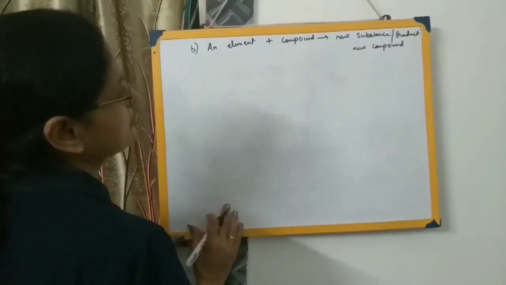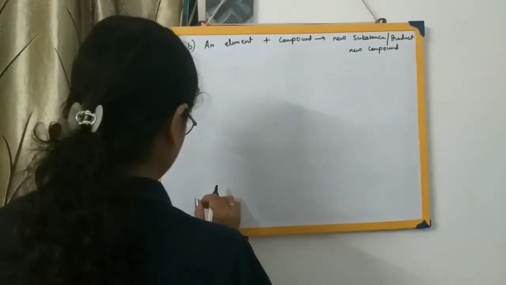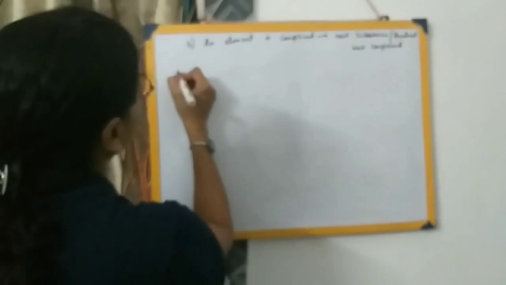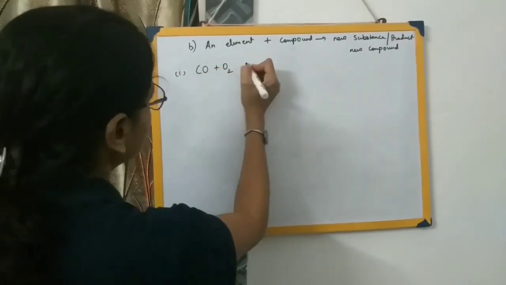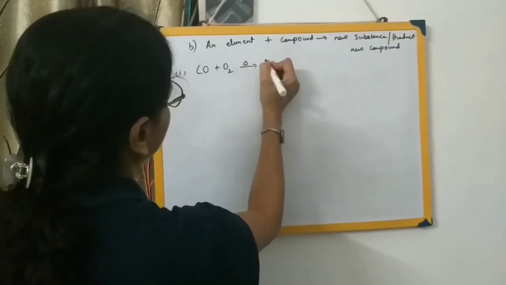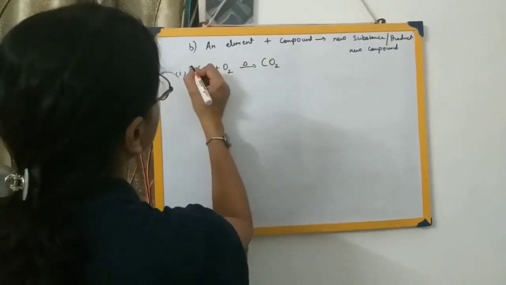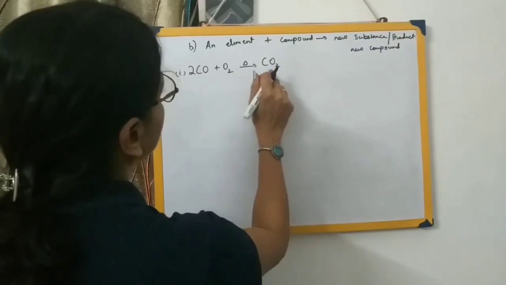Let us have a few examples under this. Number 1: carbon monoxide, CO plus O2. Carbon monoxide is heated in the presence of oxygen forming CO2. That is 2CO plus O2 forming 2CO2.